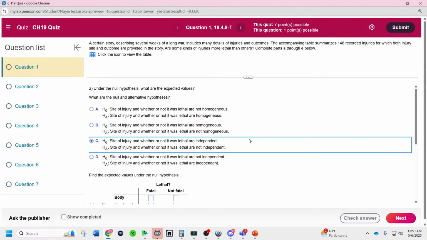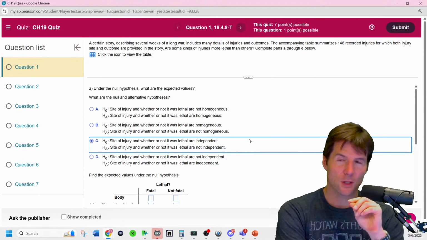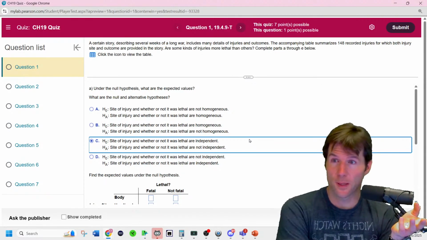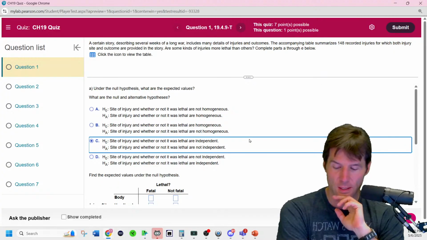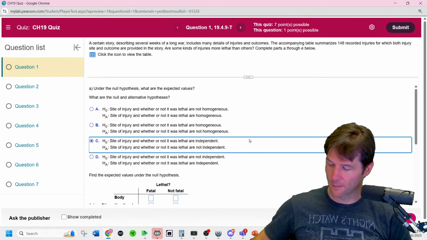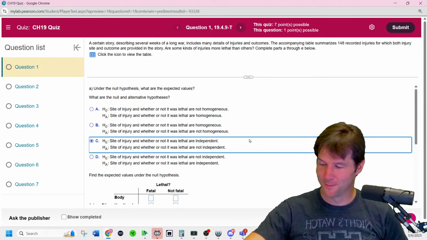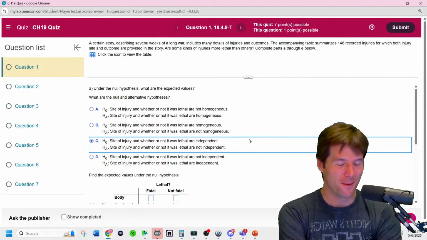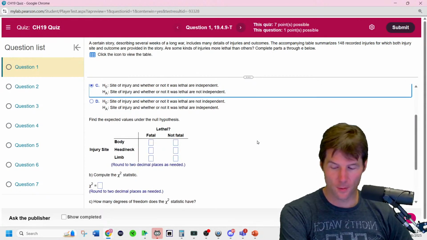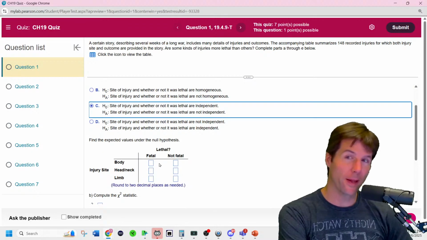Now, here's where people get stuck: on the test, you'll have to write out the null or things like that towards the end, like I reject the null that. So when you interpret these results, you have to know that this and this are independent as the null. It means they aren't related. So it wouldn't matter where you got hit, as The Rock would say. As The Rock would say, it doesn't matter where you get hit on your body. The fatality of it is independent.